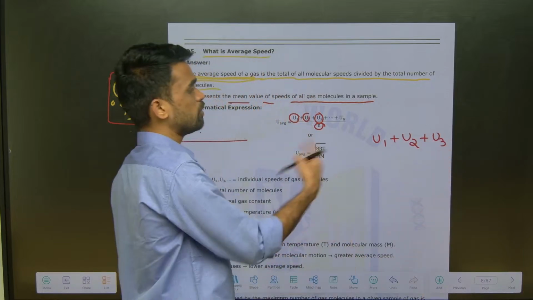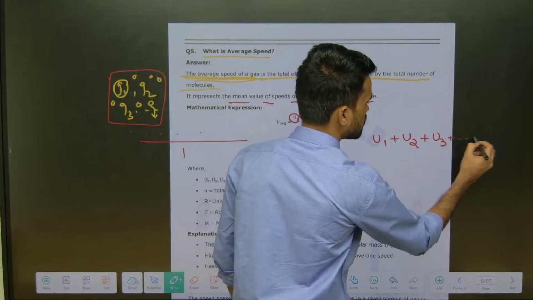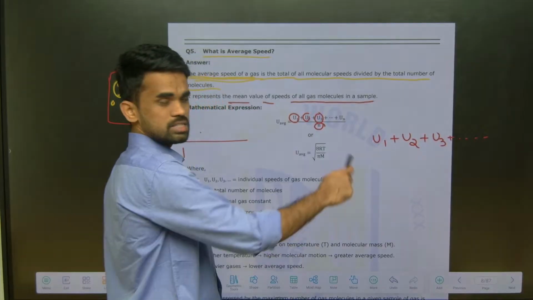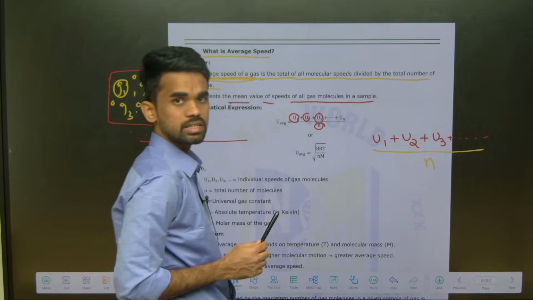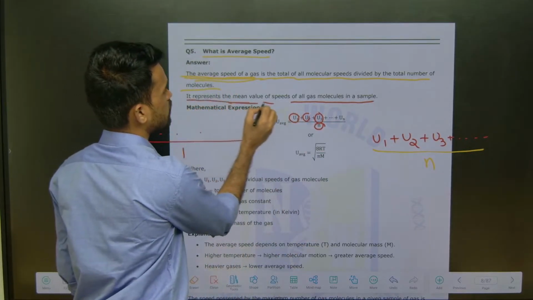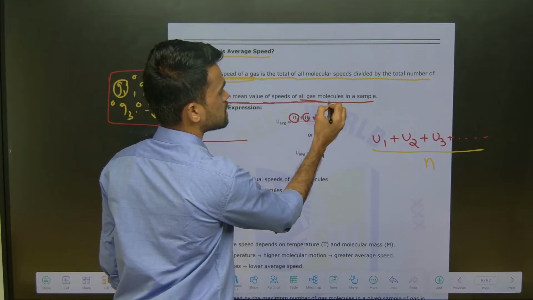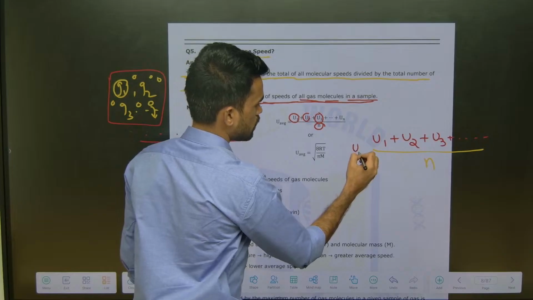You take the sum in the numerator and divide by the number of gas particles. That is called U average.